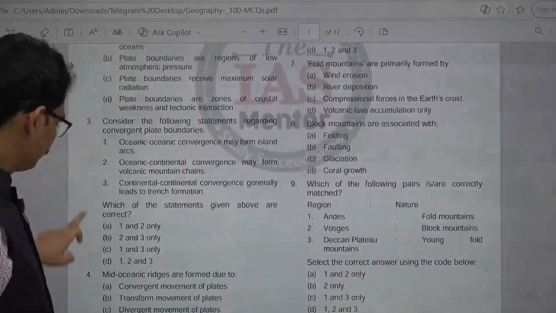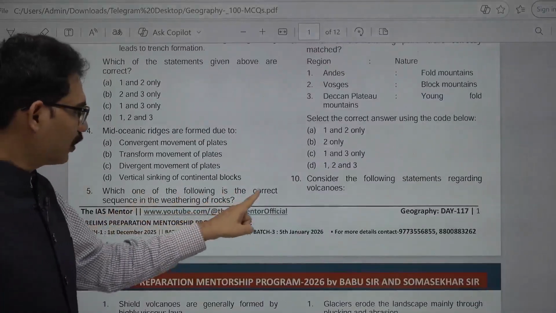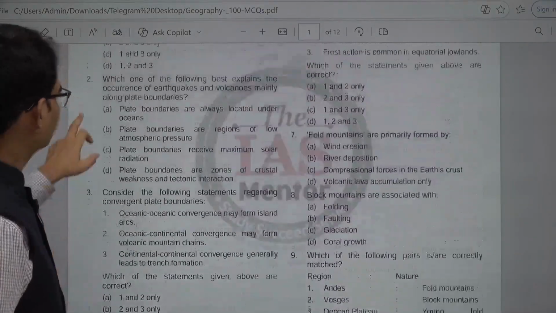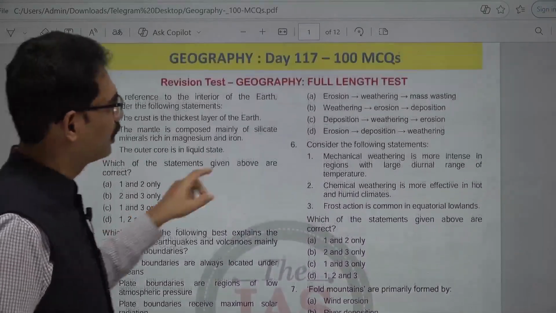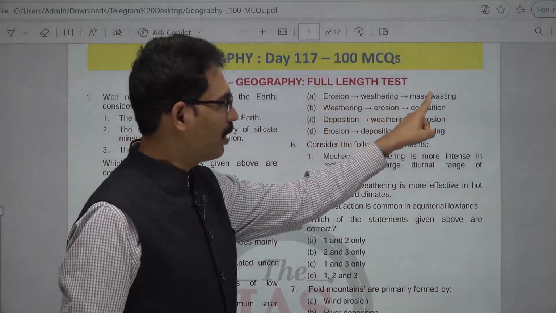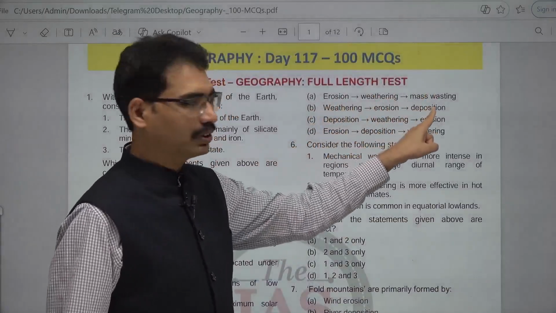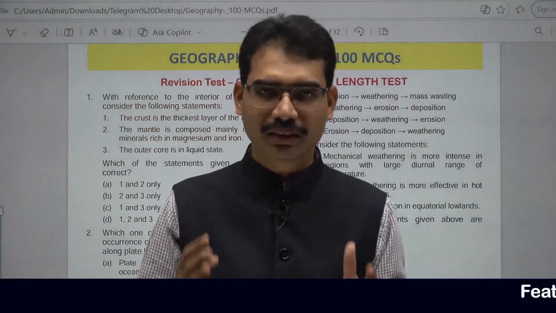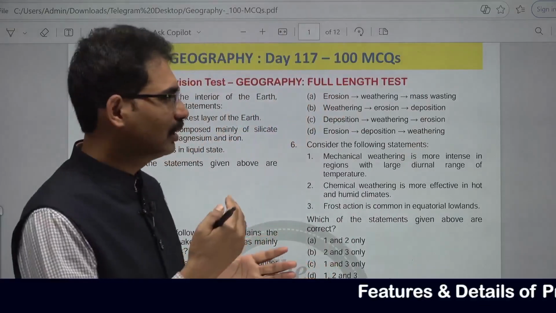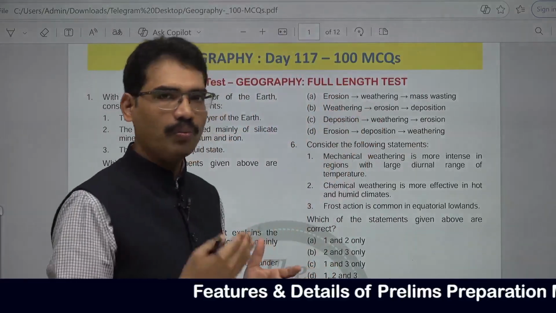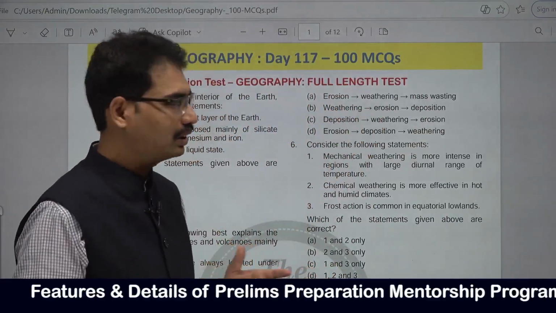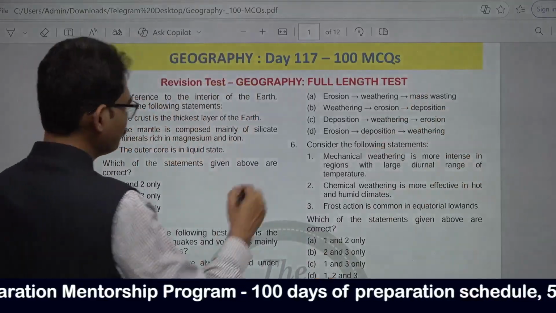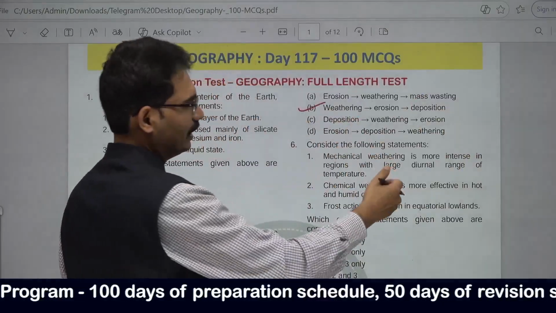Fifth one. Which one of the following is the correct sequence in the weathering of rocks, breaking down the rocks? Erosion, weathering, mass wasting. Weathering, erosion, deposition. Here, weathering occurs first: breaking down of the material, then whatever is broken down is eroded, moving away from the source region, and finally deposited in the other place. So this is the answer. Weathering first, erosion next, deposition.